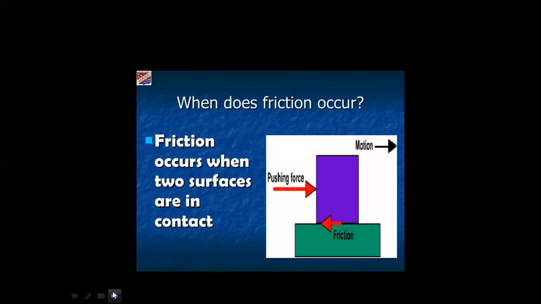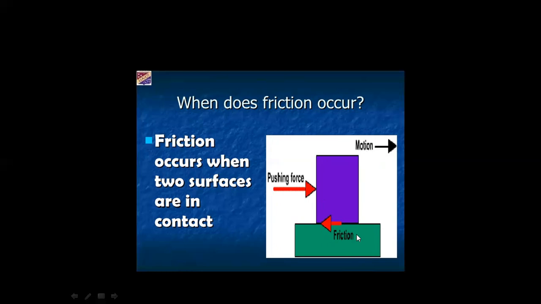Now, when does friction occur? This is shown by this figure. You can see the purple block is placed on the green block, and the pushing force is applied on this purple block. You are pushing this purple block in the forward direction, and obviously the motion, shown with the black arrow, is also in the forward direction. But what's the role of the force of friction here?